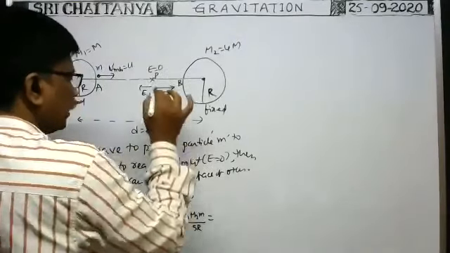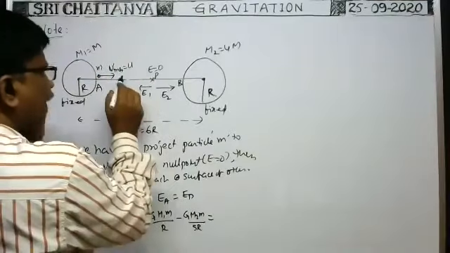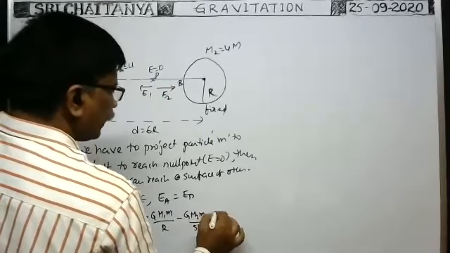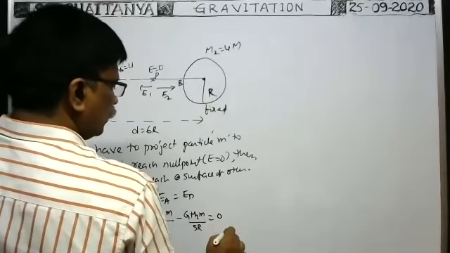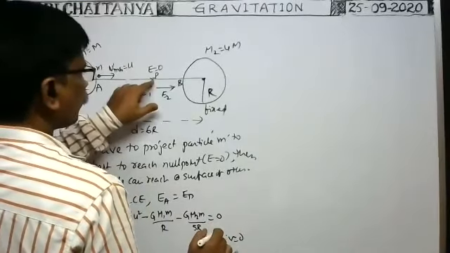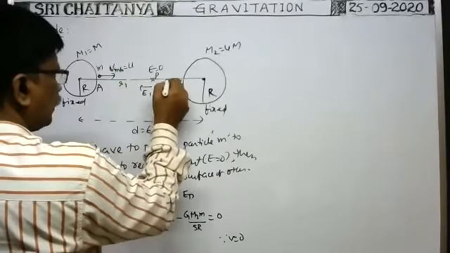Whenever it reaches the point P, what is the total energy? Whenever the particle reaches the point P, at least the particle has to reach this point. That's why velocity is 0. So kinetic energy is 0, since v is equal to 0. Plus potential energy at this point. Suppose this distance is say R1, this distance is say R2.